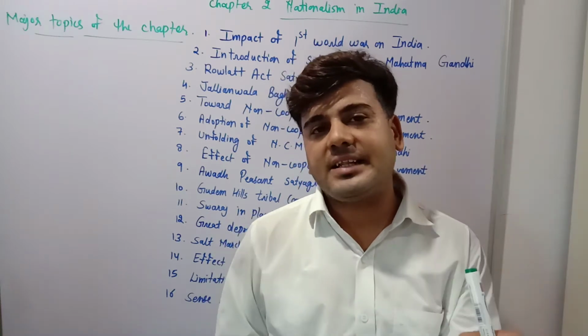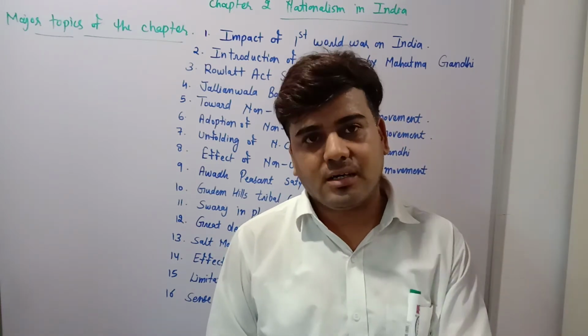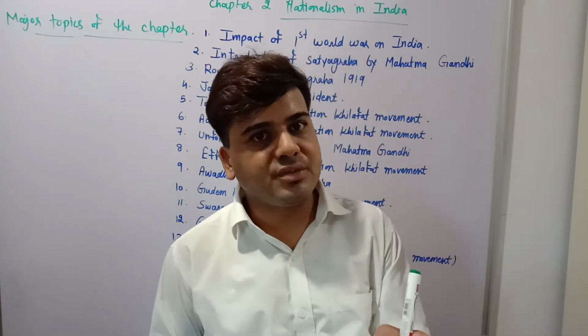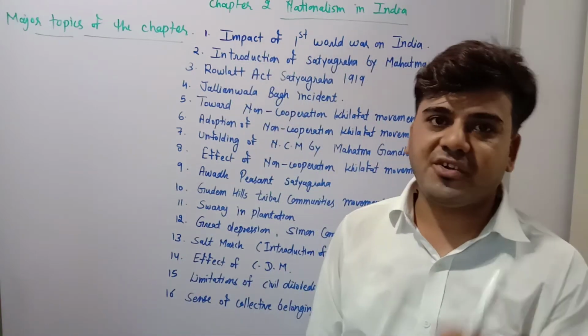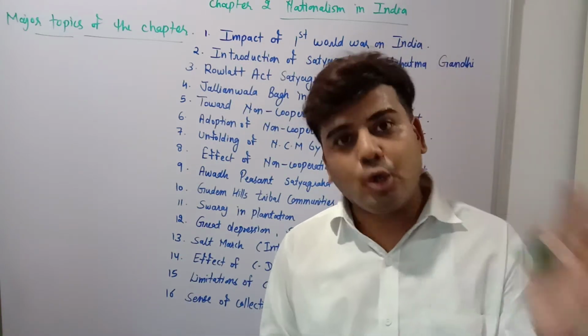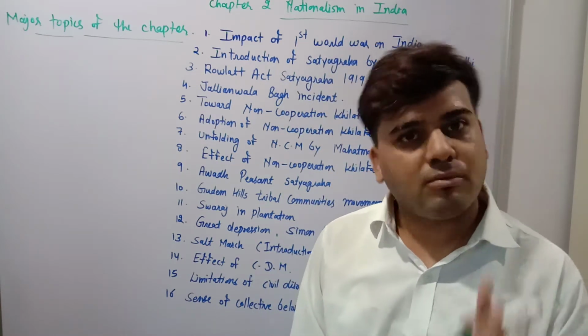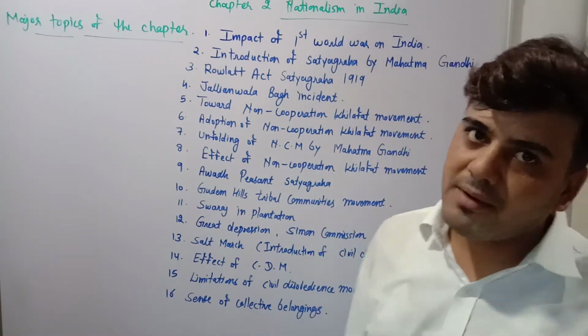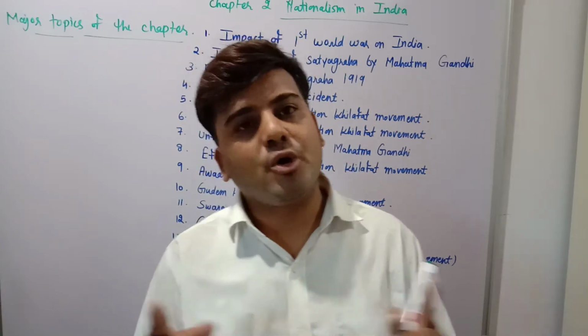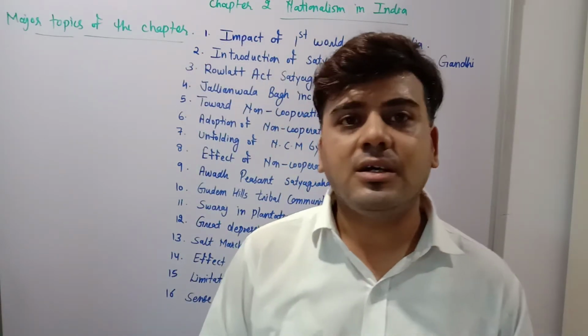Simply, what was the method in which Gandhiji introduced NCM? I told you in the beginning also that this chapter is totally centralized on Mahatma Gandhi, whatever movements he started.